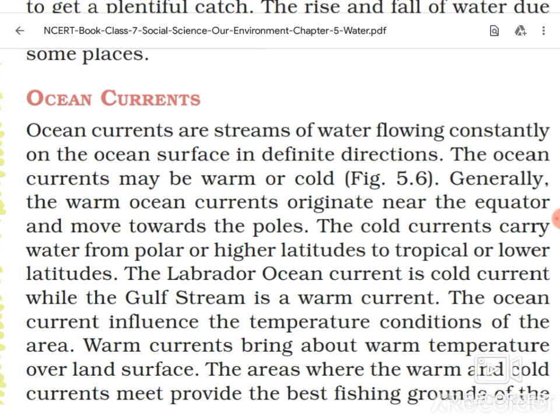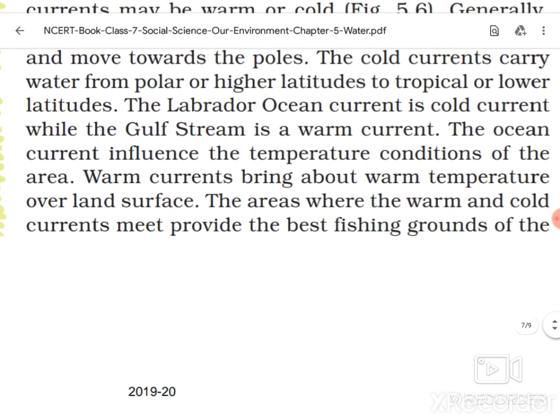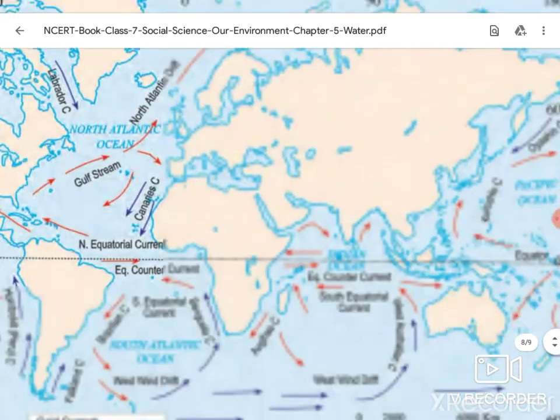The ocean current influences the temperature condition of an area, right? If it is a warm current, it will increase the temperature, and if it is a cold current, in that area it will be cold. Warm currents bring about warm temperatures over the land surface. The areas where the warm and cold currents meet provide the best fishing ground for the fishermen.